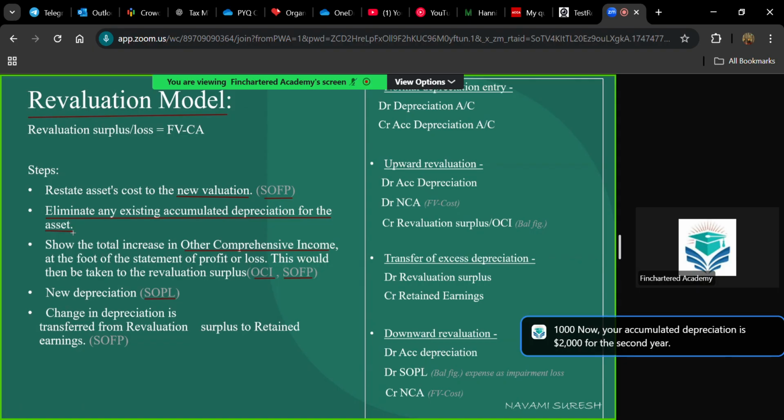In the second year, when you are calculating the new depreciation based on a revaluation that took place, this new depreciation will not be 1,000, isn't it? The new depreciation will be different. So on that date, you will be releasing this 2,000, whatever the previous accumulated depreciation is. Till that date, just erase it, just eliminate it. That is not required for our calculation. We only need the new revaluation to be recorded in the SOPL. So these are the things happening in SOPL.